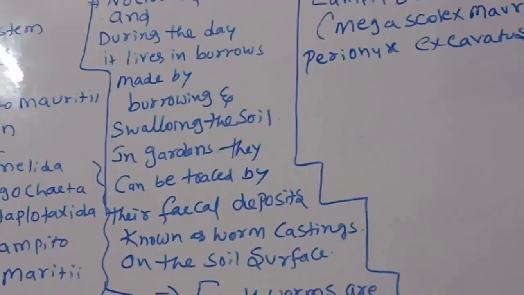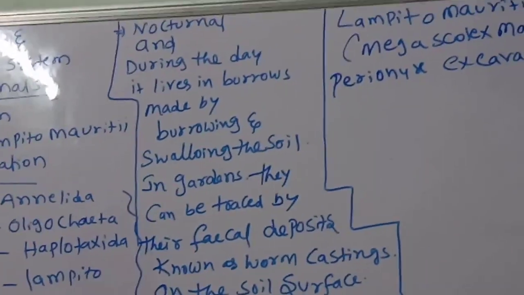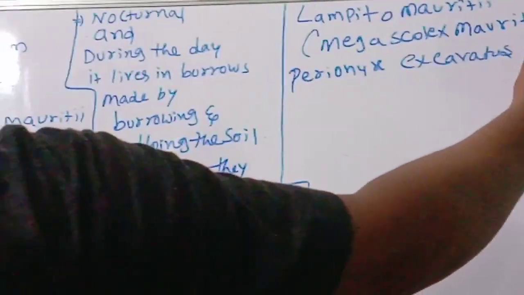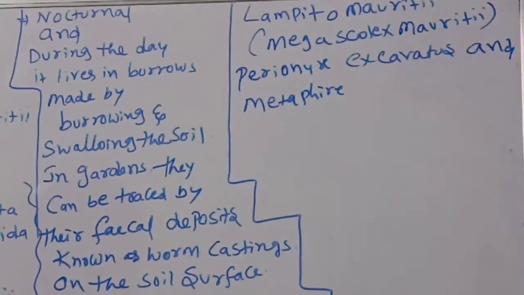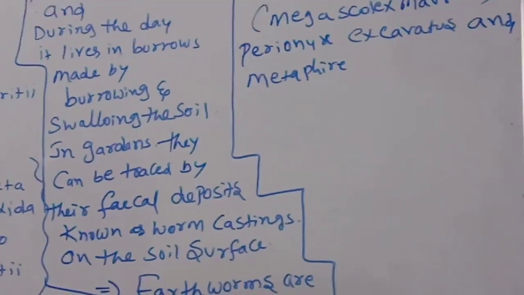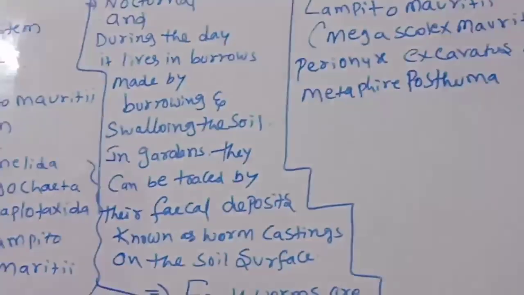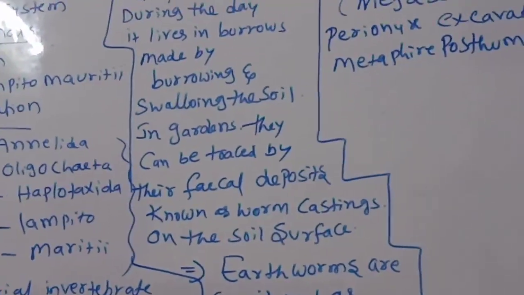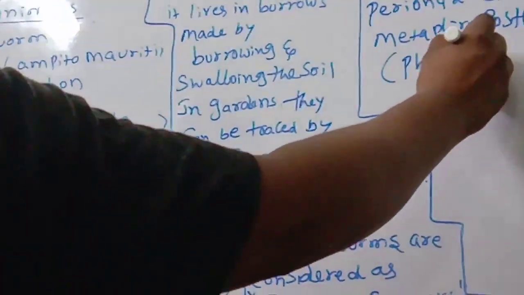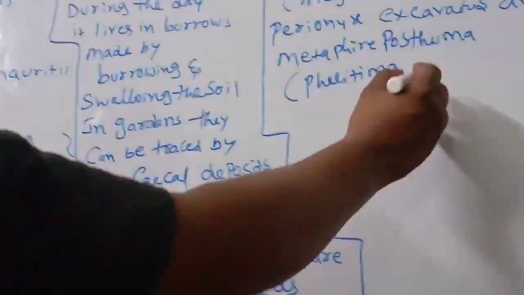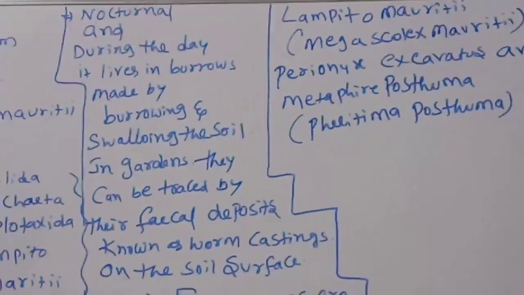And Metaphire posthuma, this is the most important. This is also called Pheretima posthuma. So like this, different types are there.